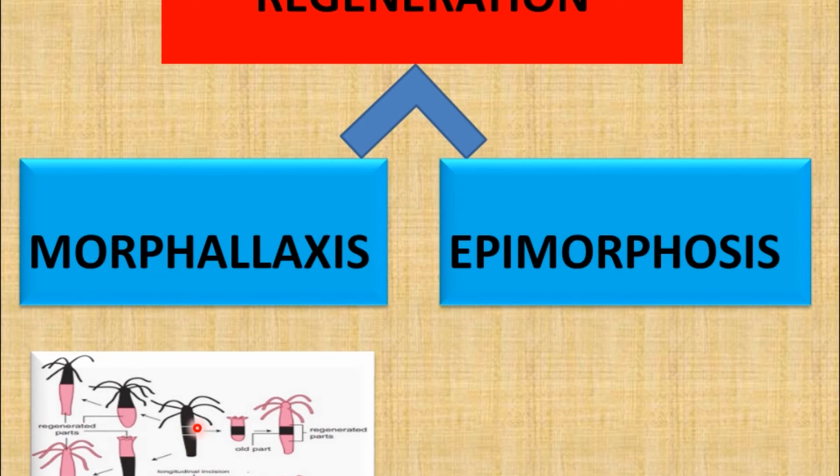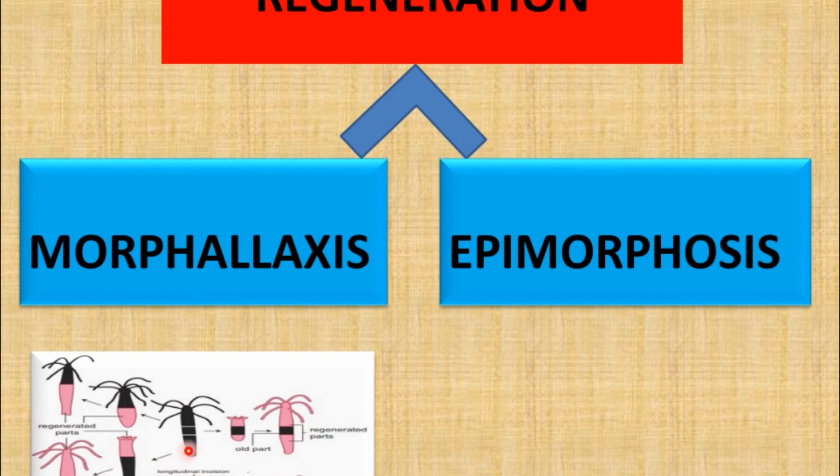If the head region is cut from the parent body, then the remaining tail part is regenerated and develops into a new organism. If the tail region is cut from the parent body, then the remaining head region is regenerated and develops into a young hydra.